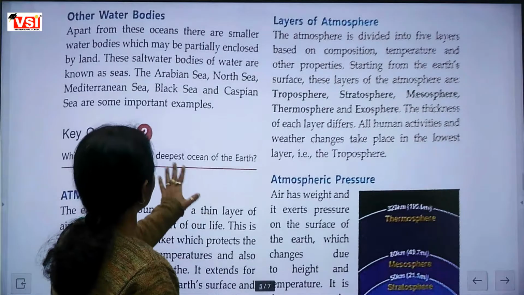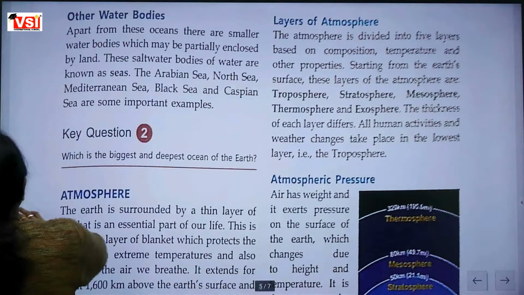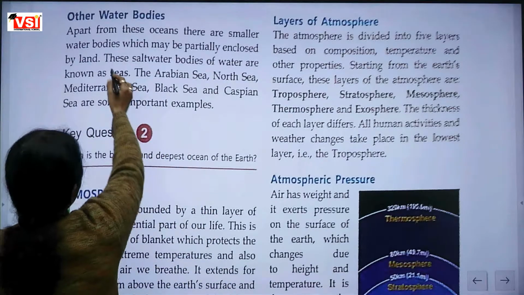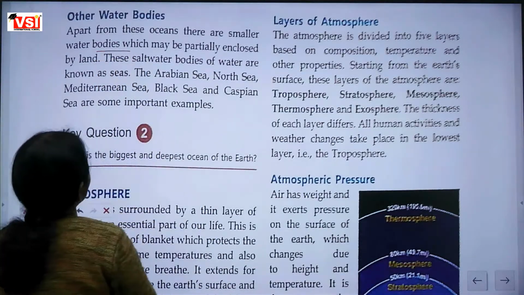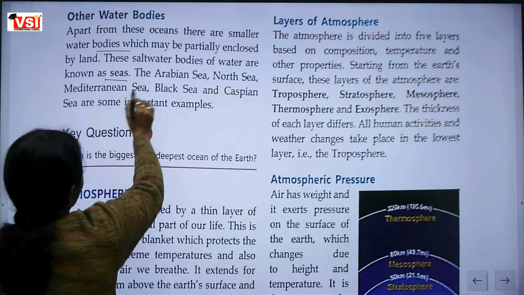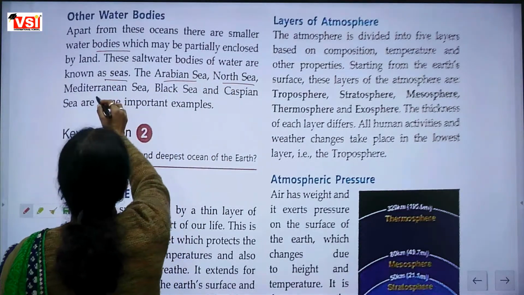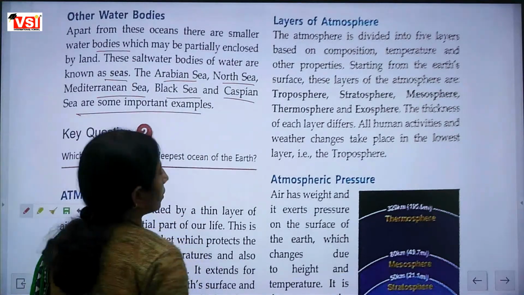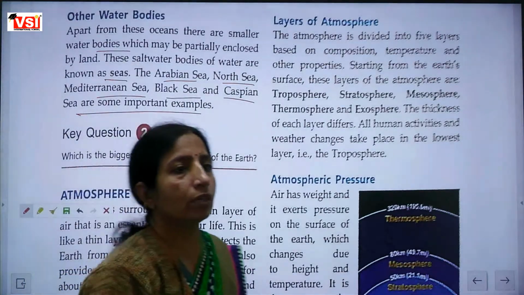Other water bodies we have. Apart from these oceans, there are smaller water bodies. These are called seas: the Arabian Sea, North Sea, Mediterranean Sea, Black Sea, and the Caspian Sea. These are some important ones. I can ask a question about the names of a few seas.